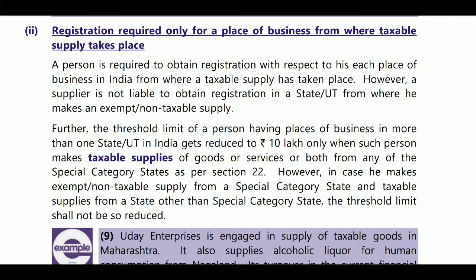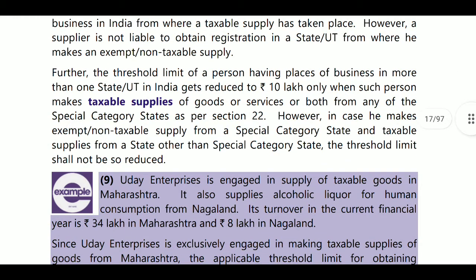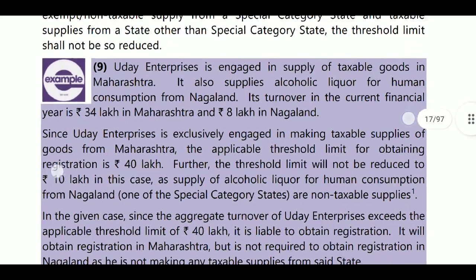If they are non-taxable supplies, then it will not be applicable. Next, however, in case he makes exempt and non-taxable supplies from special category states and taxable supplies from a state other than a special category state, then the threshold limit shall not be reduced. For example, if you are in AP making taxable supplies here, and in Tripura you are making non-taxable supplies, then your turnover will be 40 lakhs only. It will not be reduced.